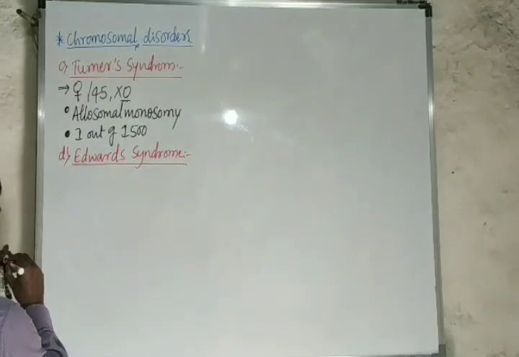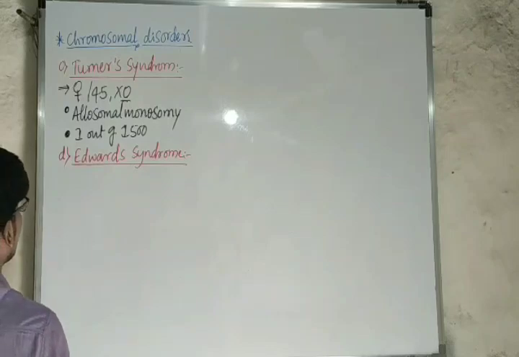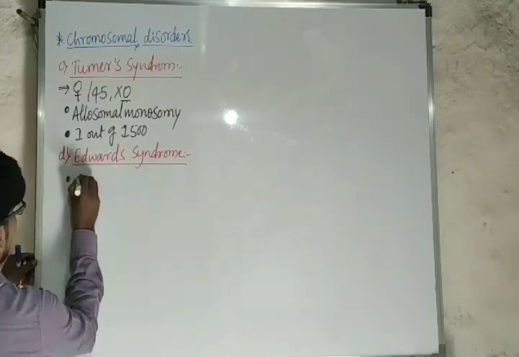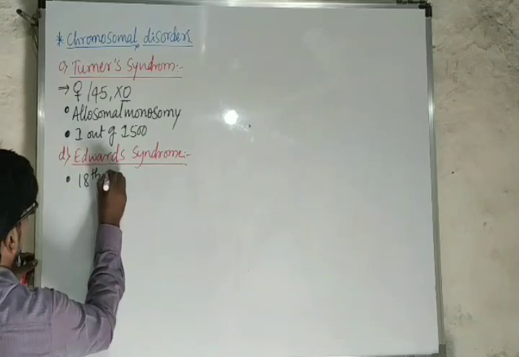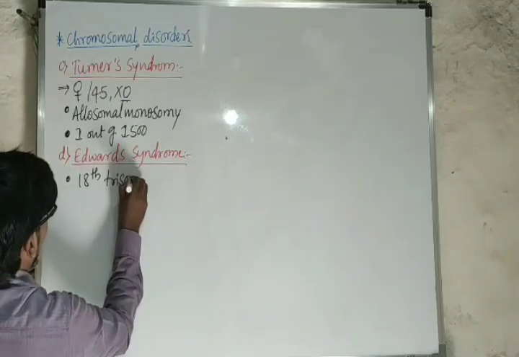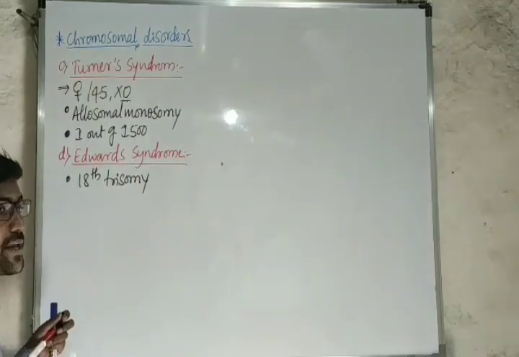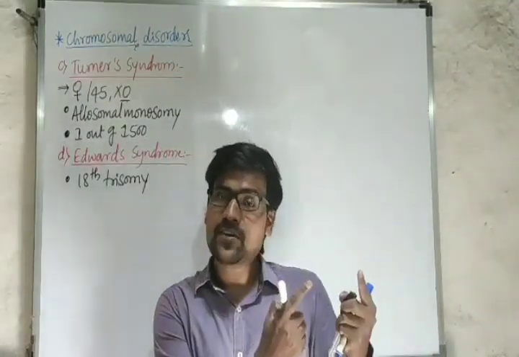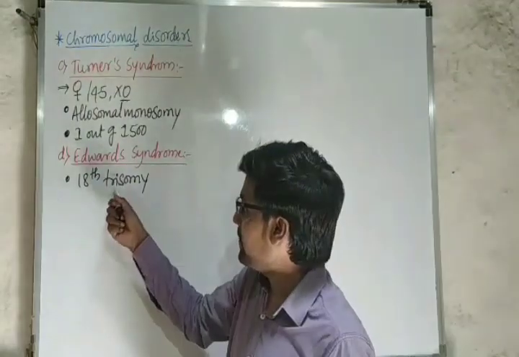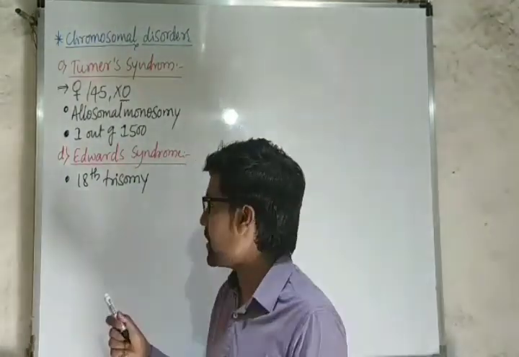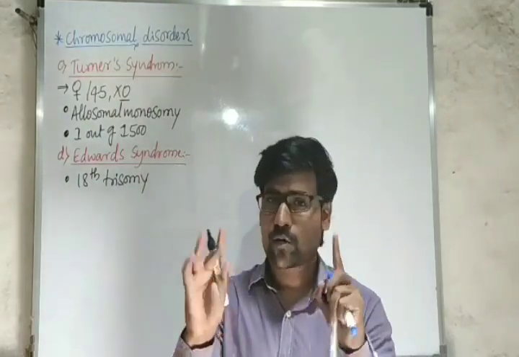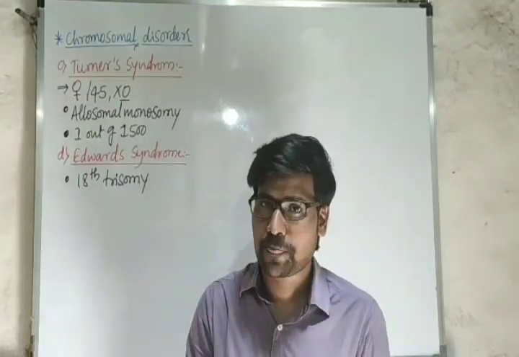It is considered to be the eighteenth trisomy condition. That means in the 18th pair one chromosome is extra. 21st trisomy is Down syndrome. This is 18th trisomy condition here. And the same reason, non-disjunction of chromosomes or chromatids during gamete formation, right?